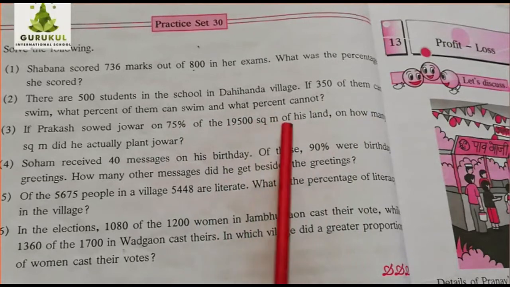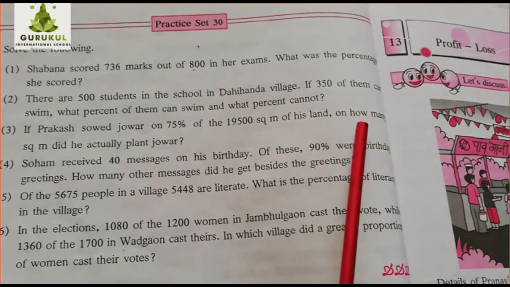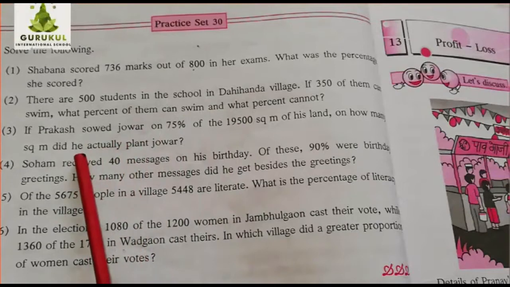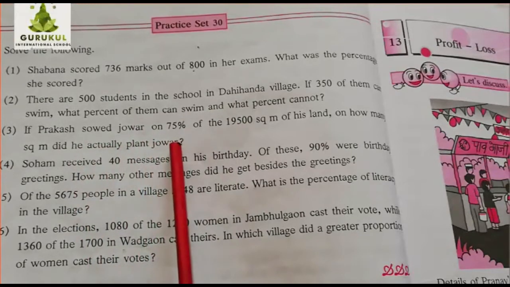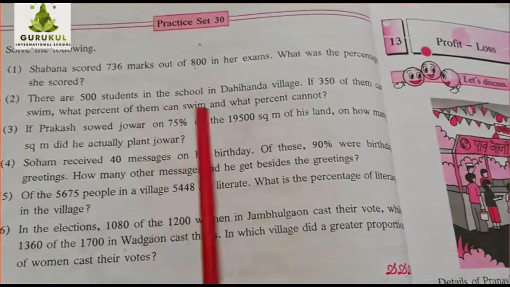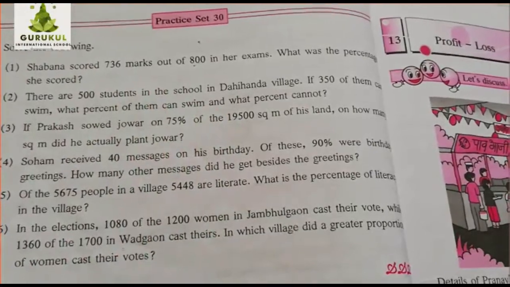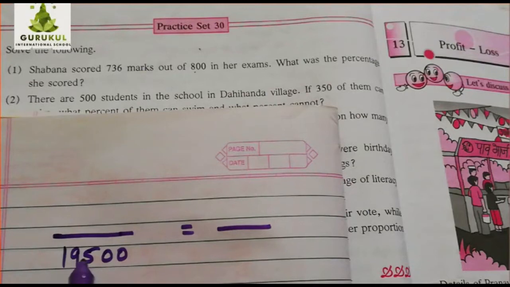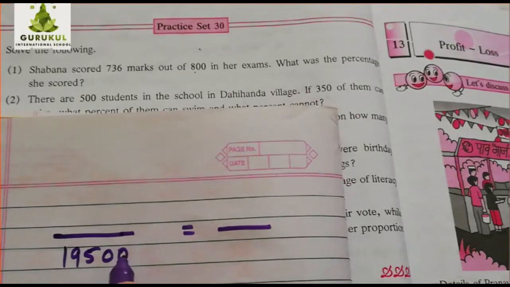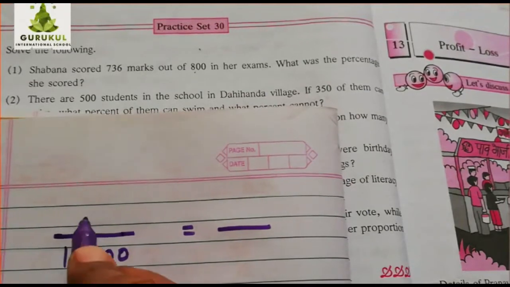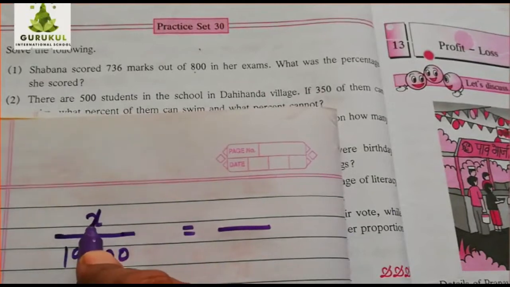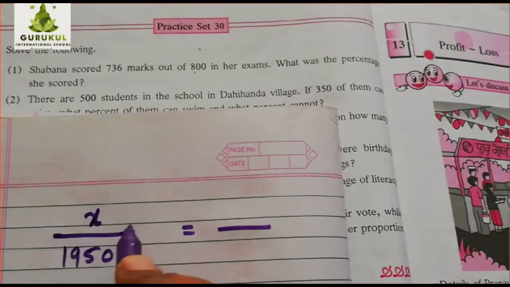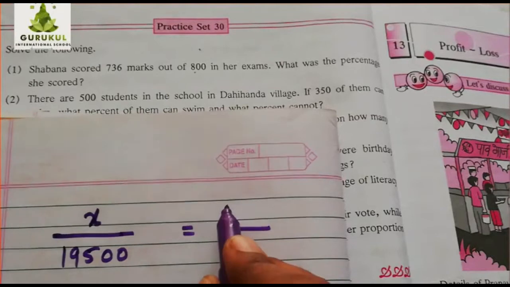So on this much area, this is the actual area. So how many square meters did he actually plant jowar? Now, in percentage it is given. Is that clear? Now this is the rough work I am showing you. On this much area, 19,500 square meters of land he actually has. On this much land, let x square meters be covered with jowar. Is it clear? It is given that it is 75%.